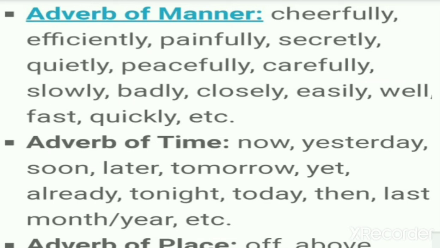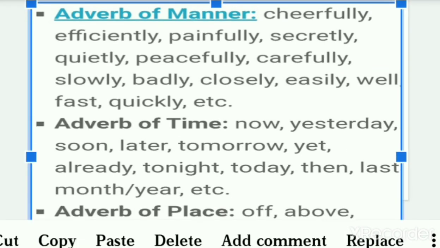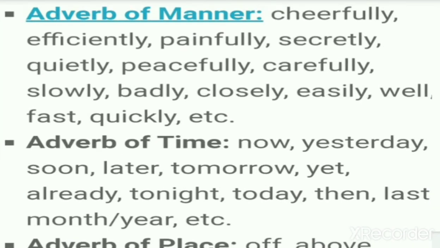Adverb of time, we have now. It will represent when it happened. So now, yesterday, soon, later, tomorrow, yet, already, tonight, today, then, last month or last year.